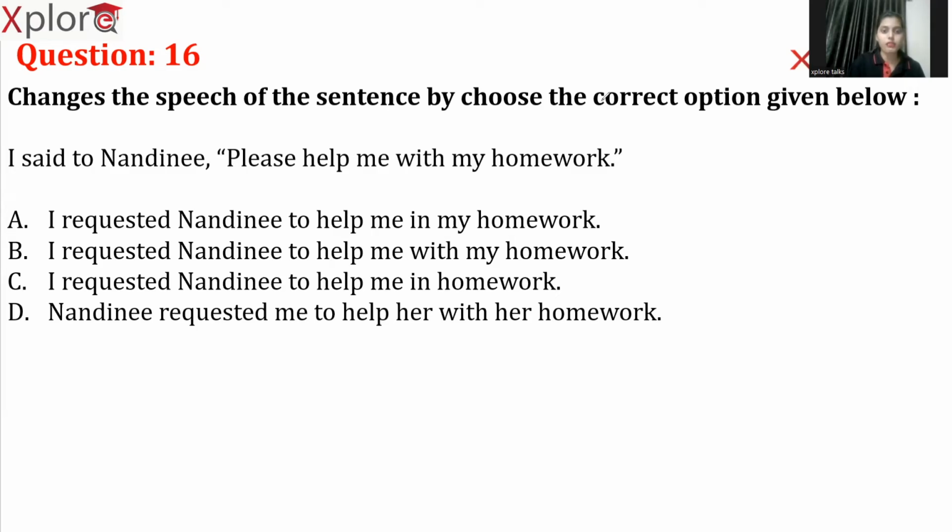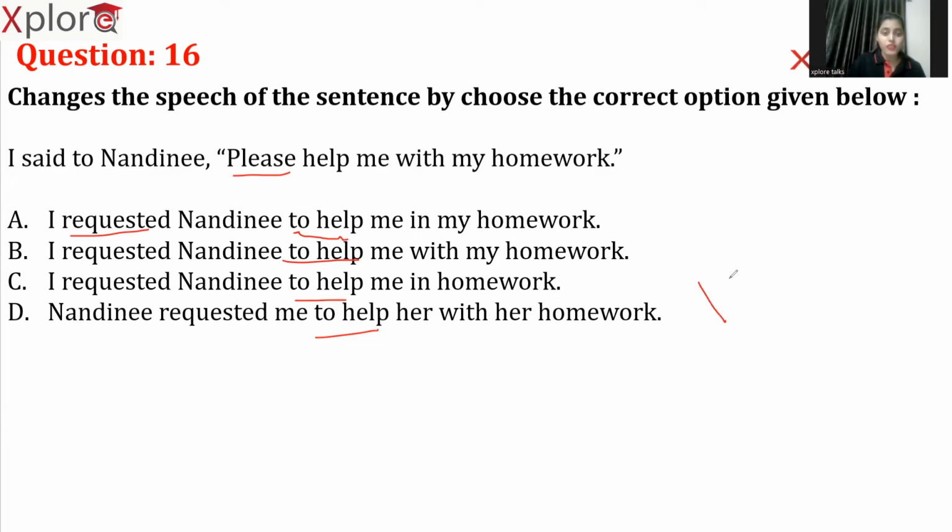That is referred to as an infinitive verb. So whenever we talk about these imperative sentences in speeches, we will use "to" plus V1, infinitive verbs. Based on this rule, we cannot eliminate any of the options here. As you can see, all the options are taking the same infinitive form, which is correct. Now, "please" is converted into "requested". So this is also correct. Perfect. So now here, as you can see, option D is eliminated.